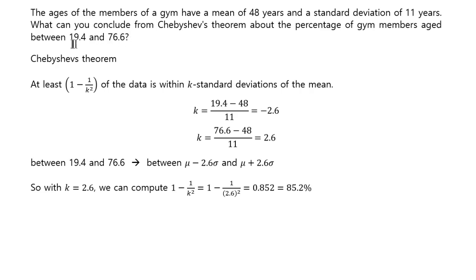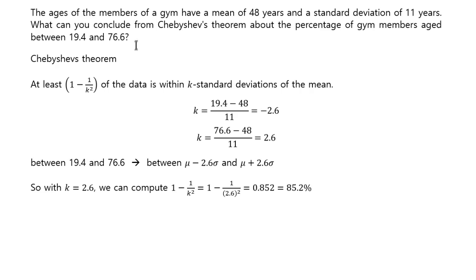It's hard to see people younger than 19 years old, or, I mean, there certainly are, but you wouldn't expect them to be taking a big chunk of the population, right? So if you say that at least 85% of the people in the gym are between here and there, that sounds reasonable.